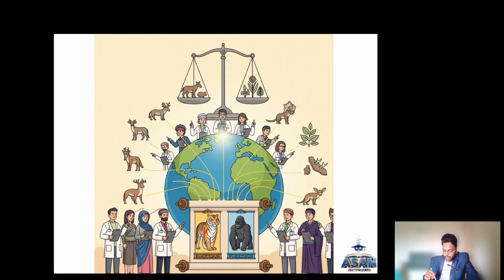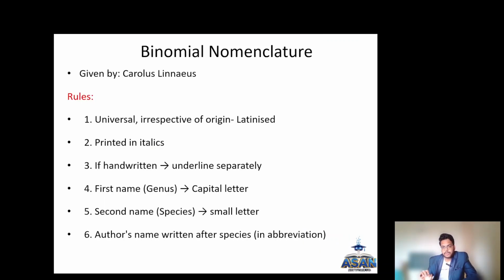All the scientists around the world have agreed to name organisms in the same system, so that any scientist or individual in any country or region will identify the organism by knowing a single name. It is called binomial nomenclature.